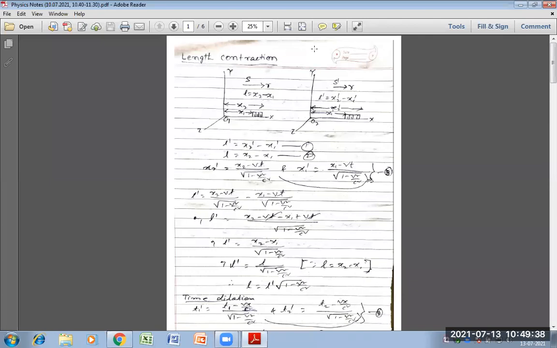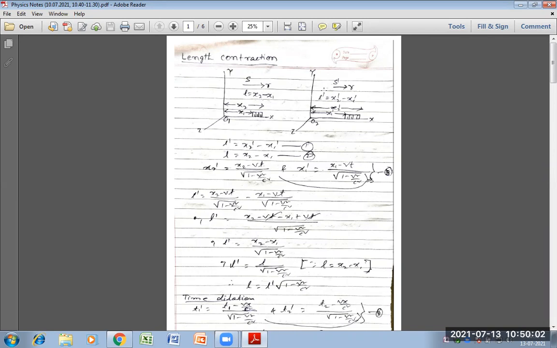This is the main thing of the Lorentz transformation equation. Now again for length contraction we are taking two frames S and S dash. X, Y, Z, T and X dash, Y dash, Z dash, T dash are the coordinates of the S and S dash frames of reference.